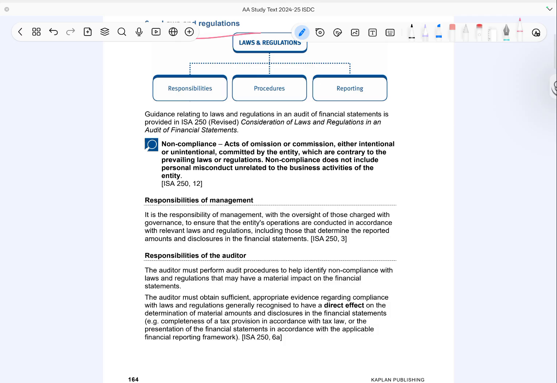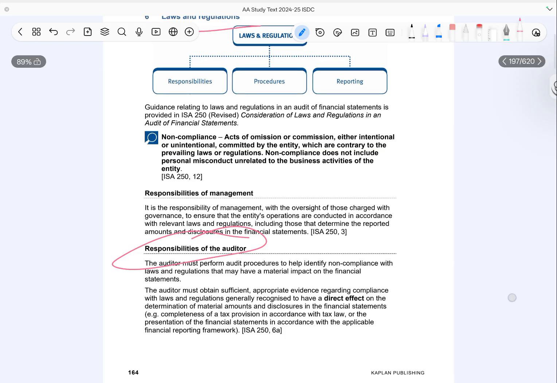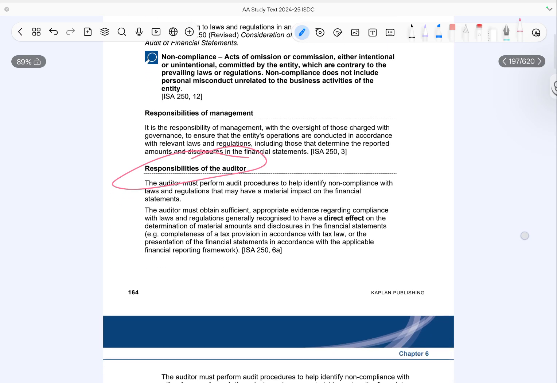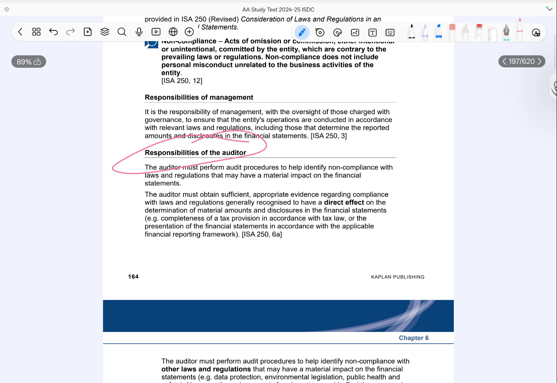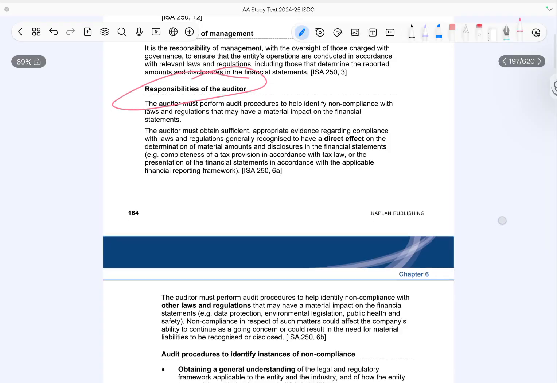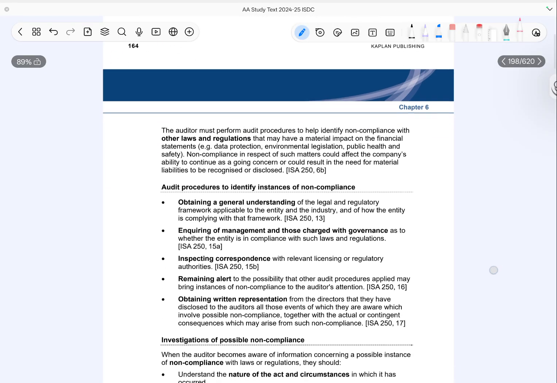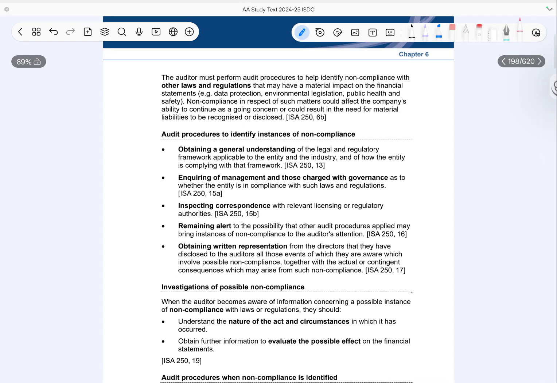Now, responsibilities of the auditor. The auditor must perform procedures to identify any non compliance that could have a material impact on the financial statements. The auditor must also obtain sufficient appropriate evidence regarding compliance with laws that directly affect financial statement amounts and disclosures. For example, this could include compliance with tax laws when calculating tax provisions or proper presentation of financial statements according to the applicable framework. The auditor must also consider non compliance with other laws and regulations.